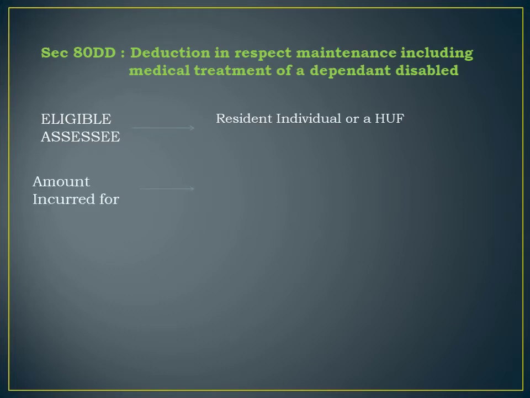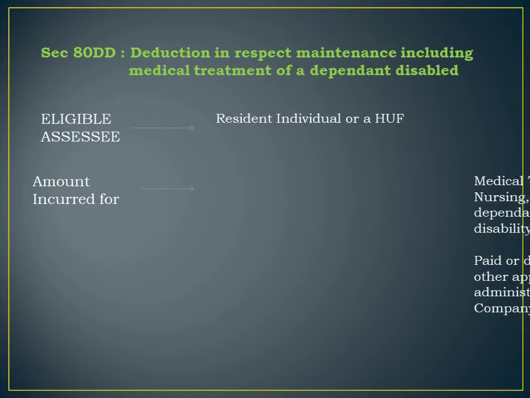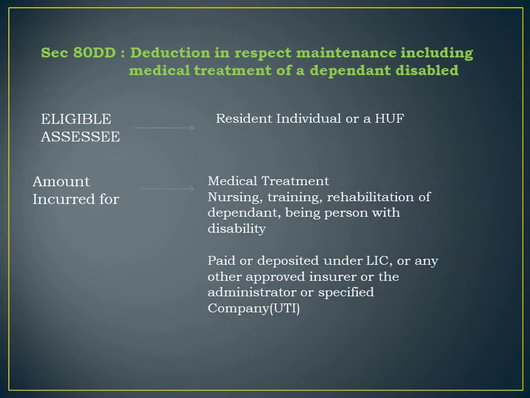They should incur an expense on the dependent disabled, or for the medical treatment, nursing, training, rehabilitation of a dependent being a person with disability, or they have paid or deposited under LIC or any other approved insurer or administrator or specified company UTI. Here the individual has incurred the expenses on the dependent disabled for medical treatment, nursing, training and rehabilitation.